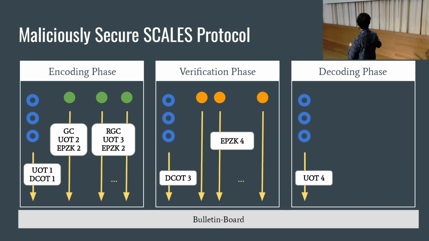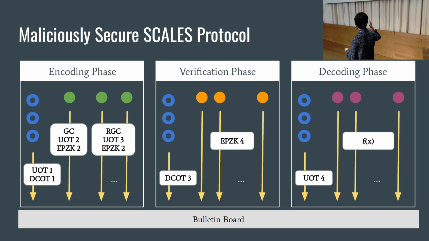Then one by one, a bunch of servers evaluate the garbling and post the output. And the clients learn the output from all the servers. And that's it. This is the protocol, and it is secure against an adaptive adversary that corrupts all but one client and all but one server in each phase.